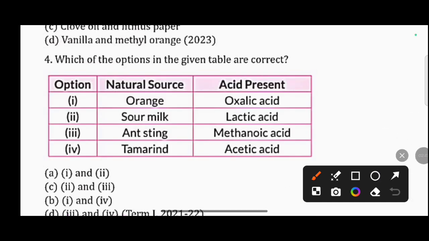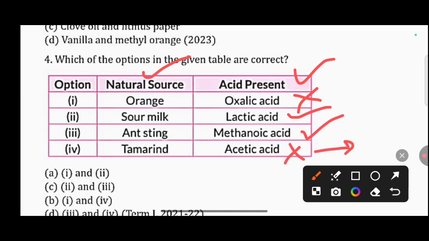Which of the following in the given table are correct? Here natural sources are given and acids are mentioned, so we have to tell which is the correct pair. First one is orange. Orange has oxalic acid? No, oxalic acid is in tomato. Sour milk, lactic acid, this one is correct. And sting, methanoic acid, this one is also correct. And tamarind, acetic acid? No, tamarind has tartaric acid. So the correct answer is 2 and 3, that is option C.